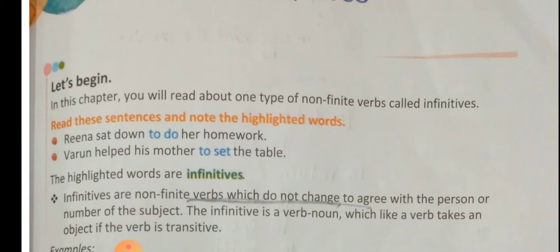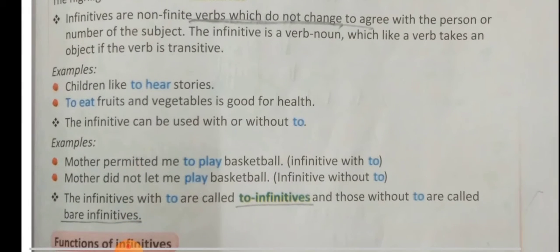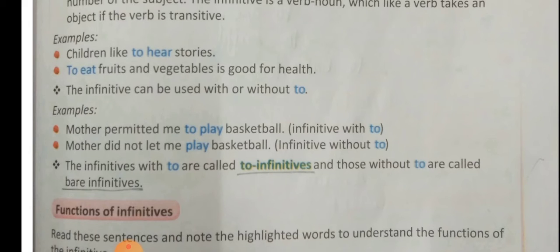Let us see the next example. Varun helped his mother to set the table. Here Varun is the subject, helped is the main verb. In to set the table, to set is the infinitive and the table is the object. So here the infinitive is carrying an object with it. Why are infinitives used? They are used to make the sentence complete and make the meaning of the sentence understandable. Now, when there are two or more actions in one sentence, you can use infinitives there.